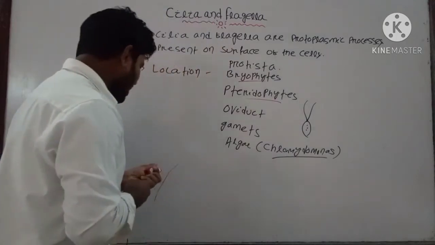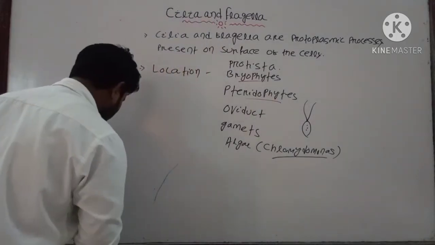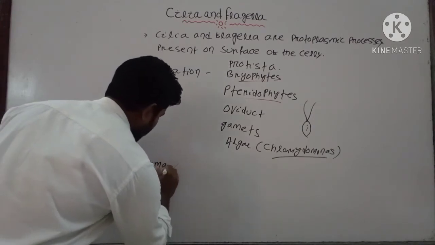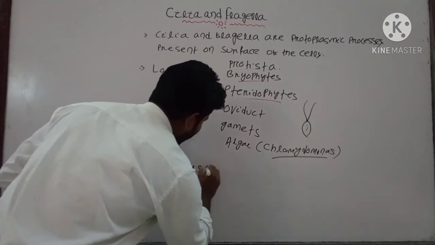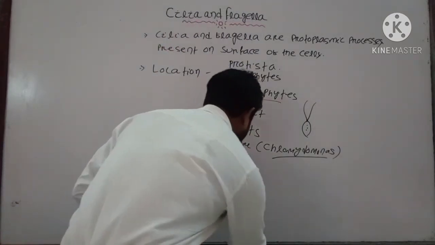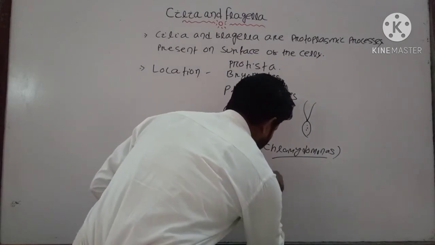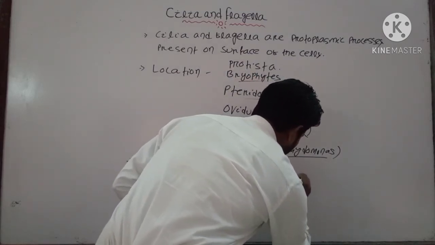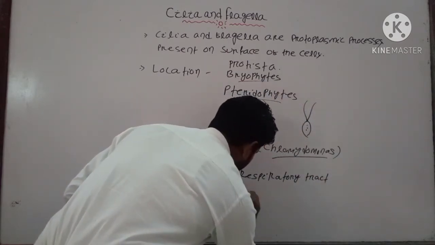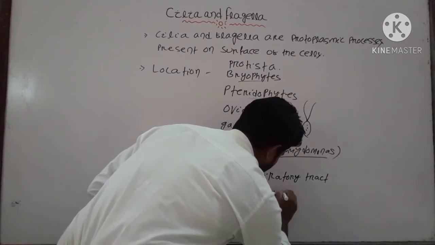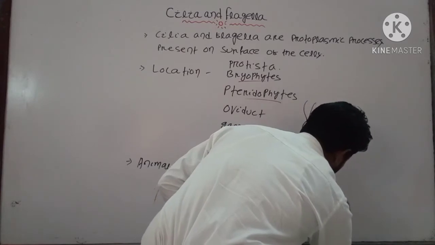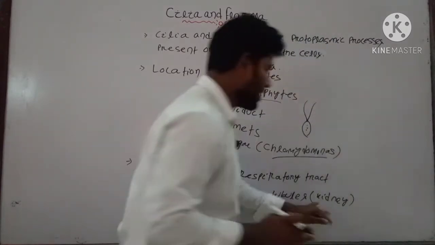Then another important point: inside your animal cells, where do we find these structures? Inside our respiratory tract and renal tubules, which are present inside your kidney.